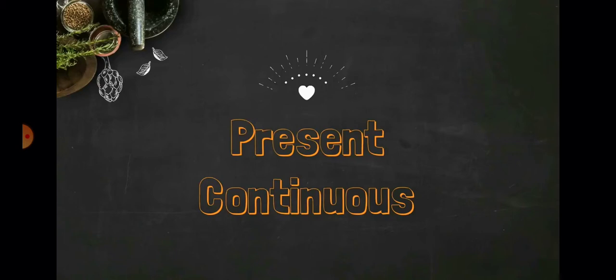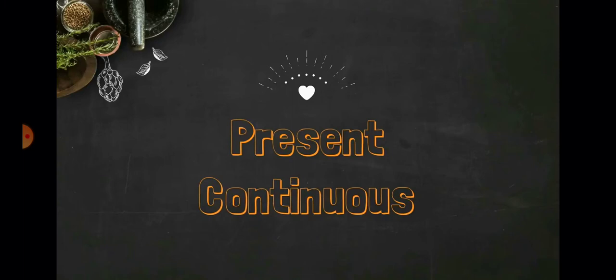For example, the bird is flying or she is eating. As you can see, the bird is flying, she is eating. So it is unfinished, right? And it is also happening right now in the present moment. So it is called present continuous tense.